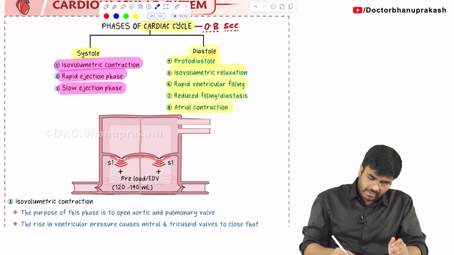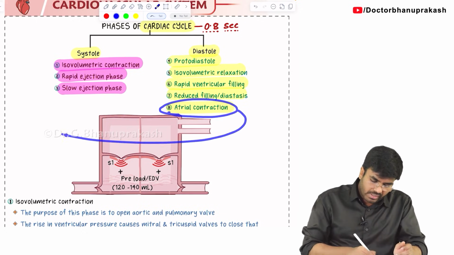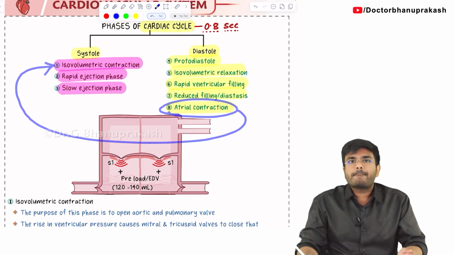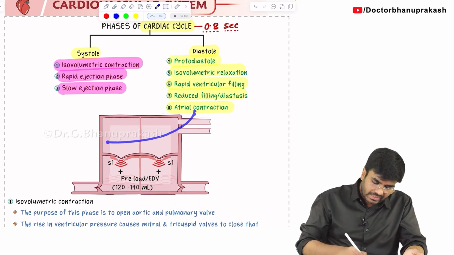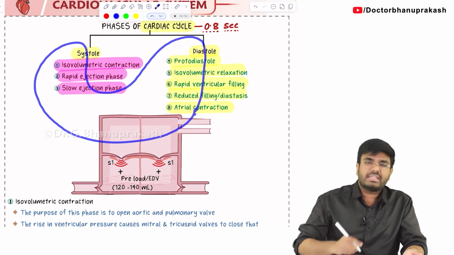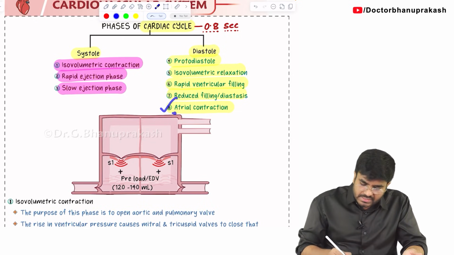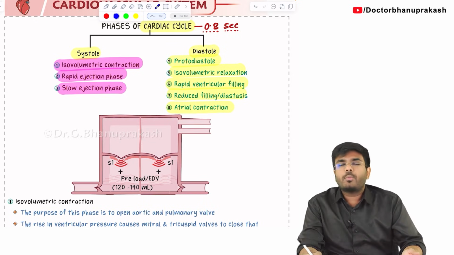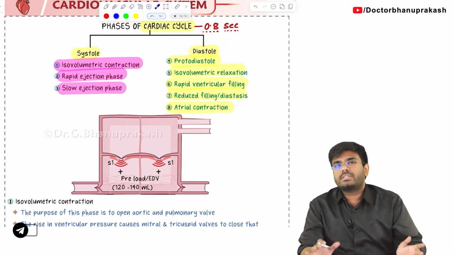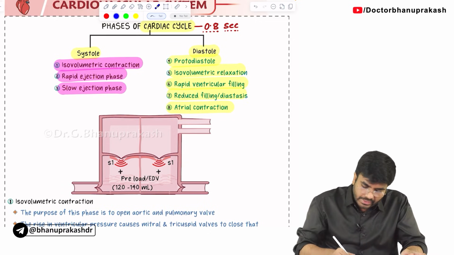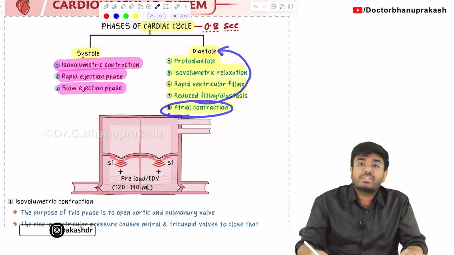So, you tell me, if I am starting with the atrial contraction, what is the next phase that is going to start? Isovolumetric contraction, because these are cyclical events. Events happen again and again. Okay. So, for easy understanding, let's begin our topic with the atrial contraction, or you can say atrial systole. But always remember, atrial contraction is a part of diastole.